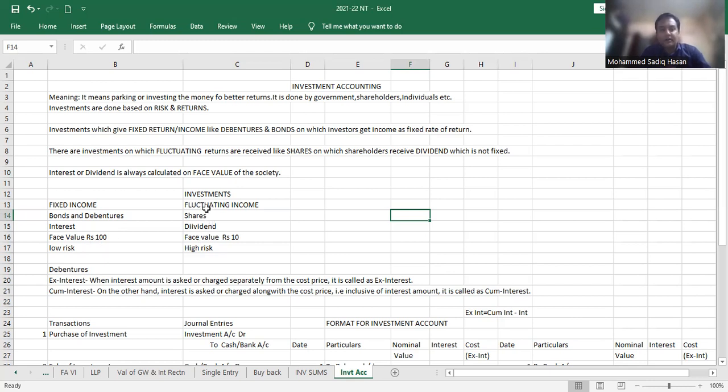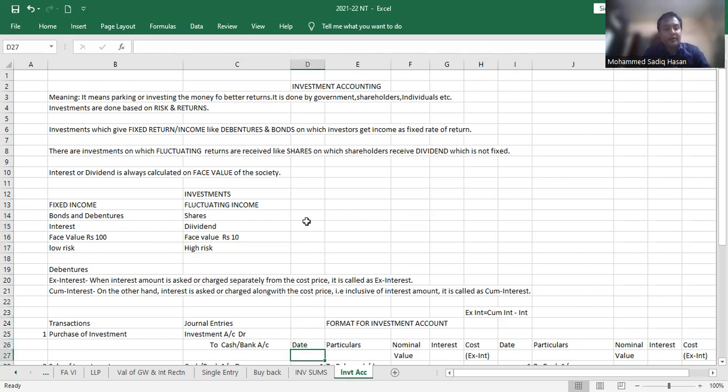And here, since it is fluctuating, the risk is high. You may get return in the form of dividend, but if the company is having a loss, then equity shareholders will not get dividends. So the risk is always high. These are the basic differences between bonds or debentures and shares.